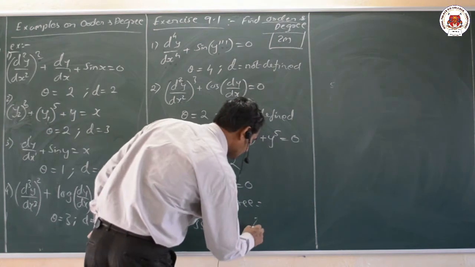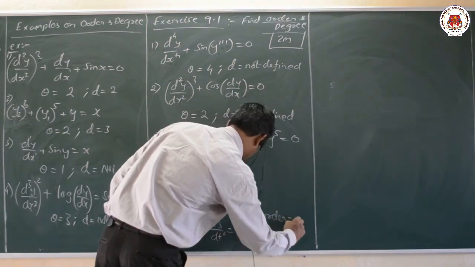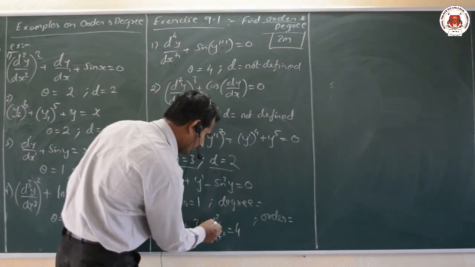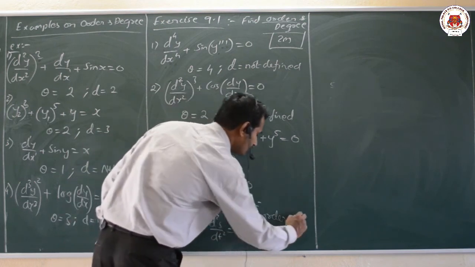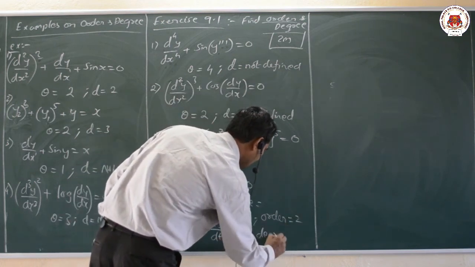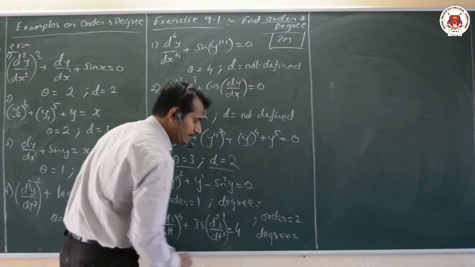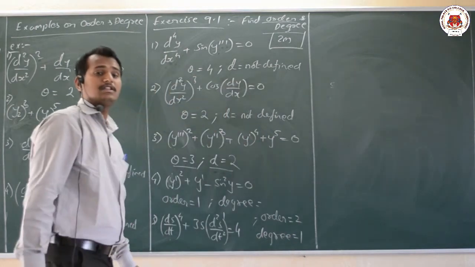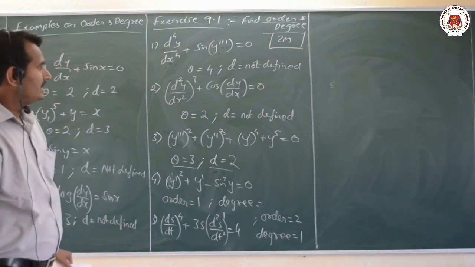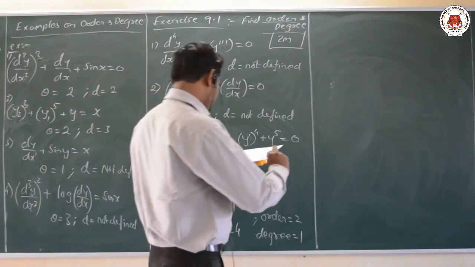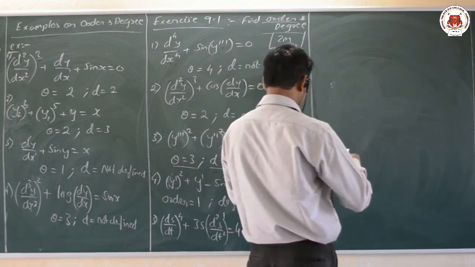So what we can write here: the highest order is 2, from d square s by dt square, and the degree, the exponent power of the highest order derivative, is 1. Very, very simple thing. Next we shall move on to the next problem.